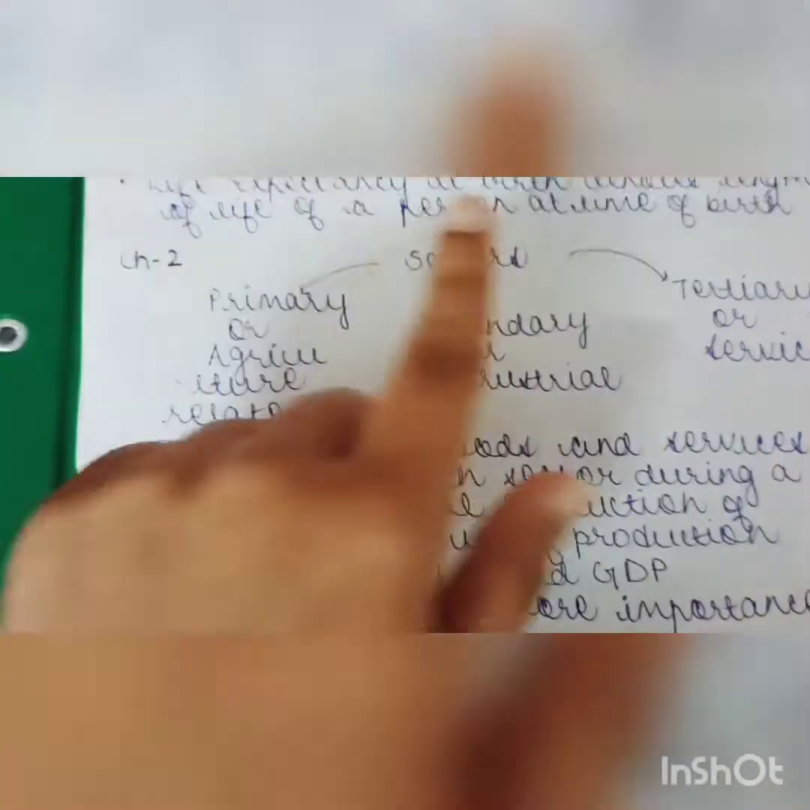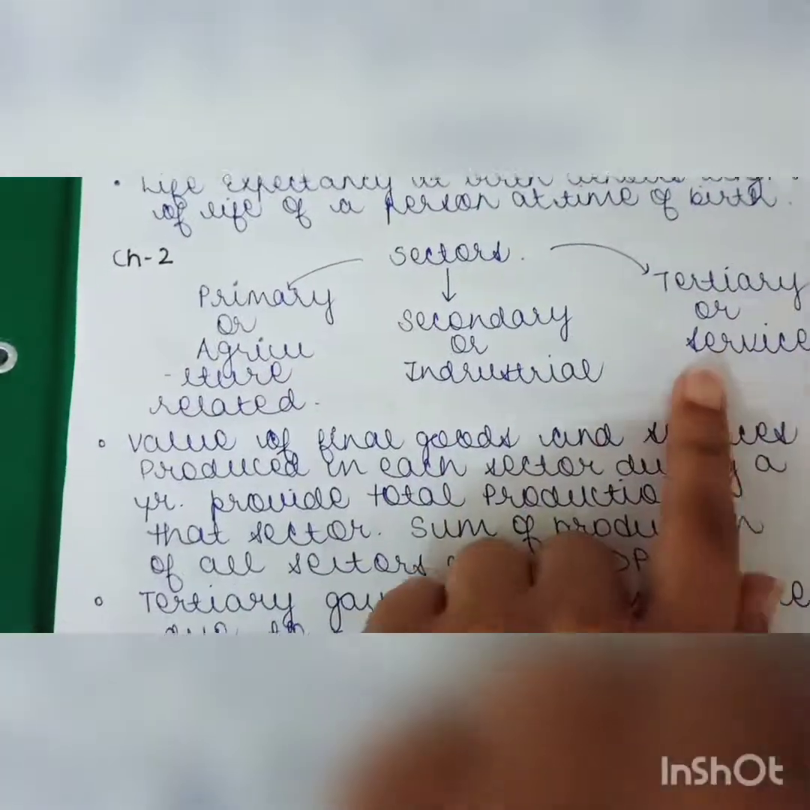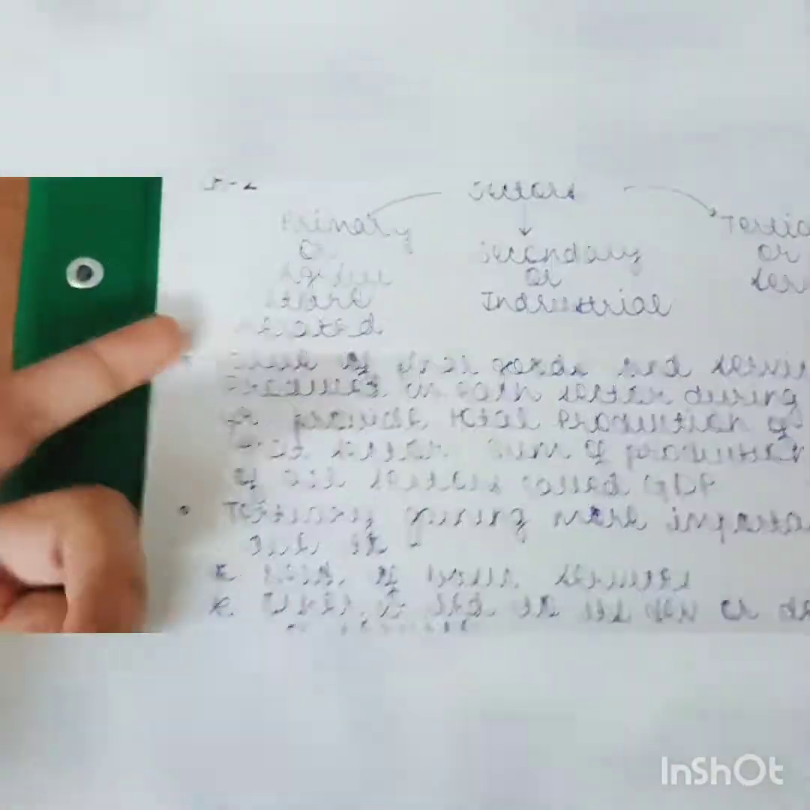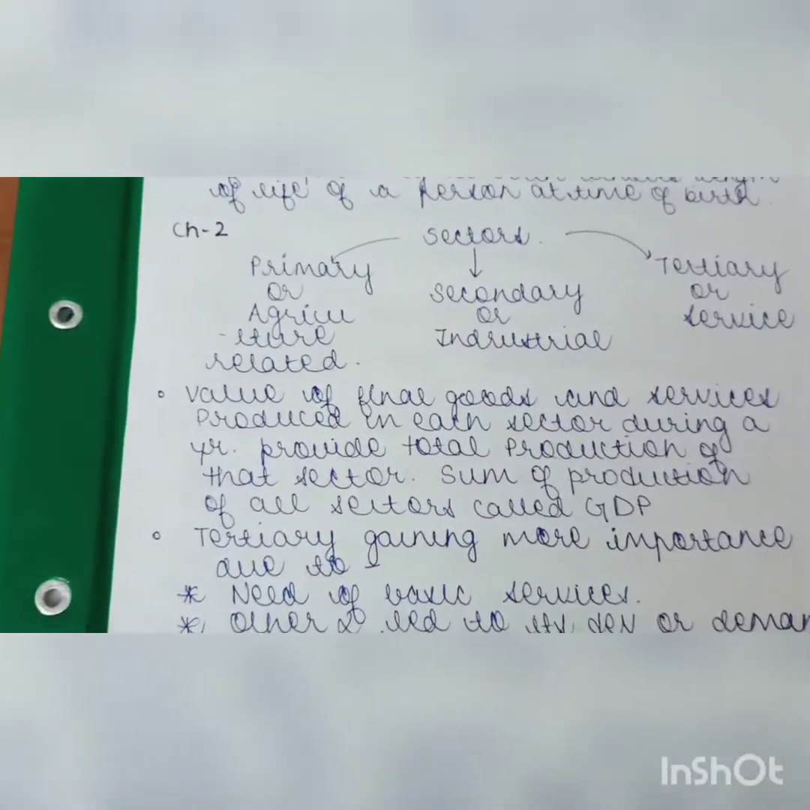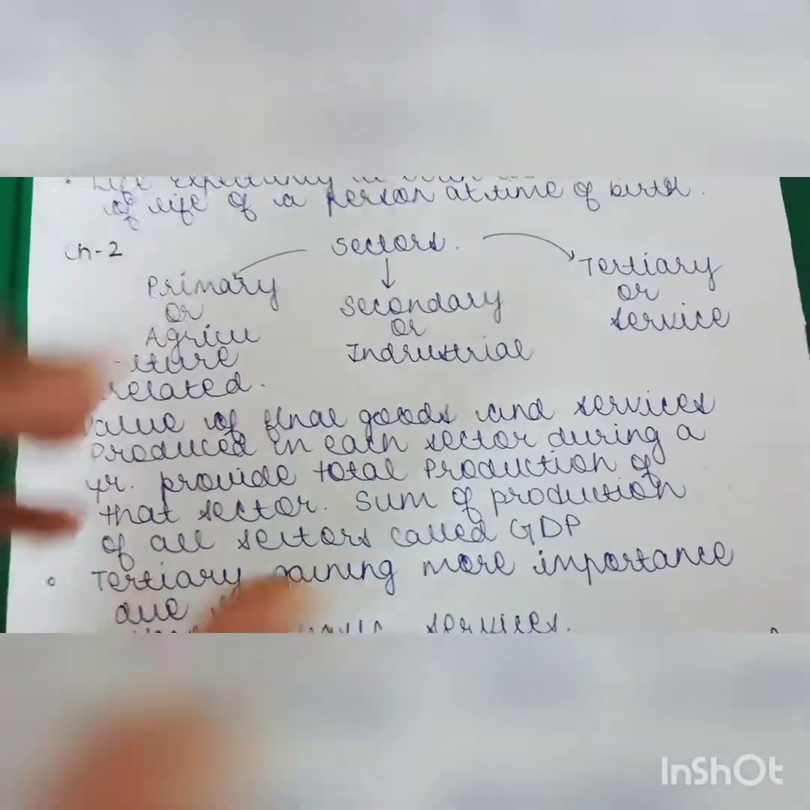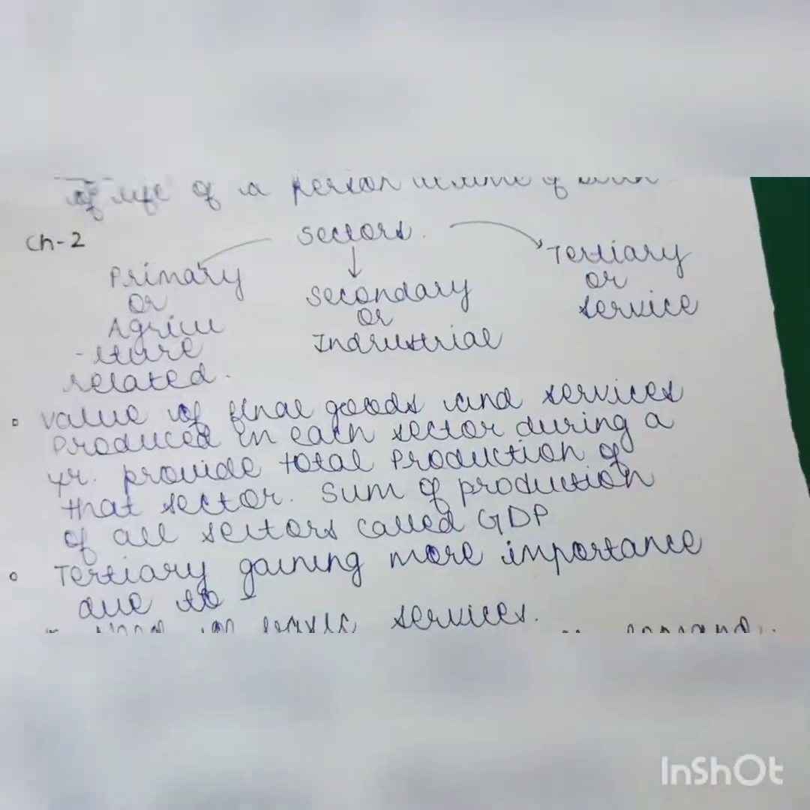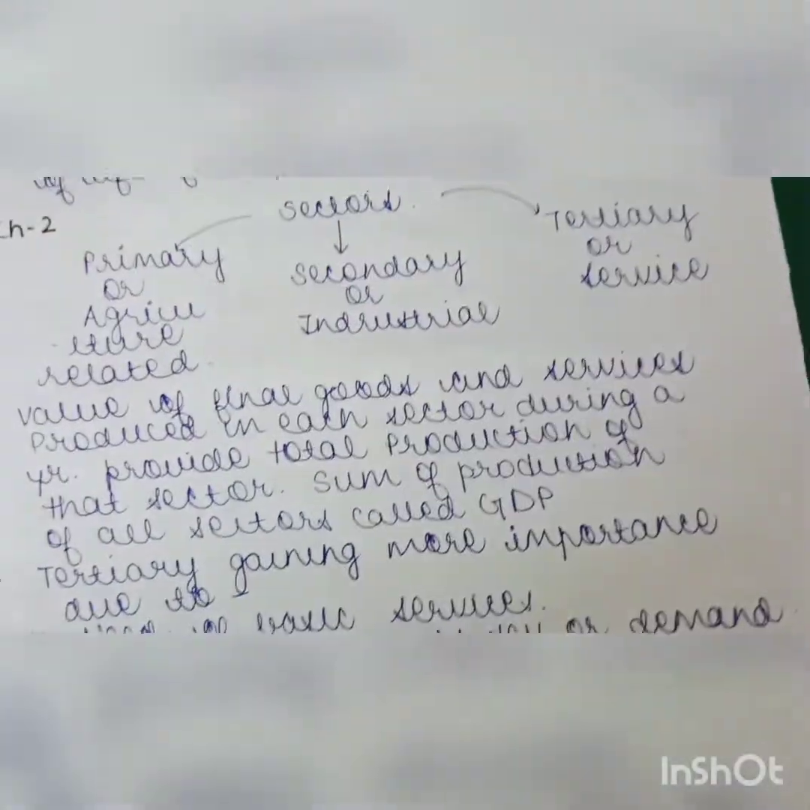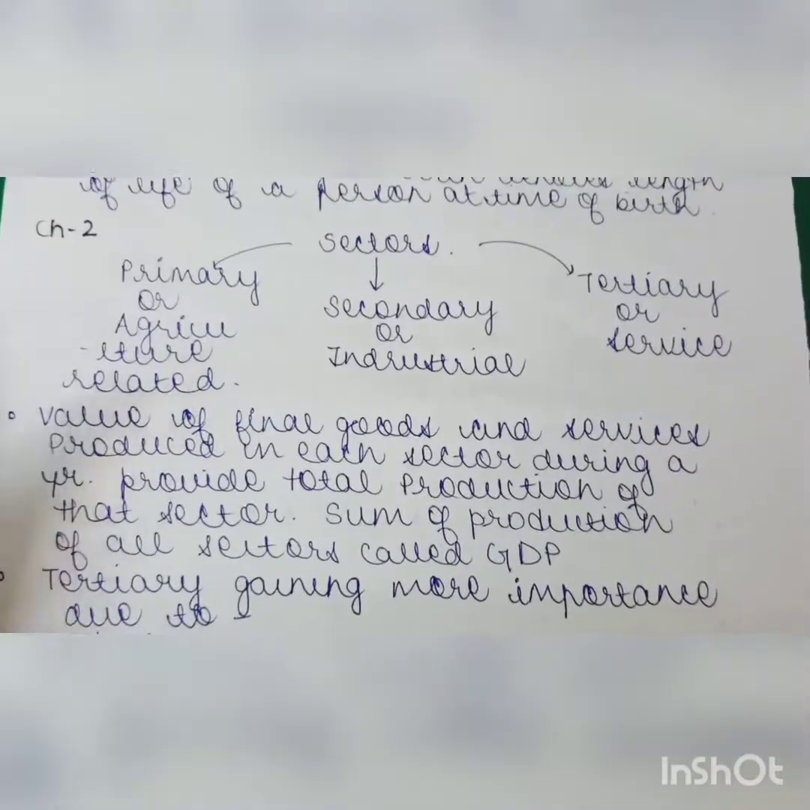So first of all, sectors are of three types: primary, secondary, and tertiary. This is a very basic of it. Then sectors, obviously the primary one contains agriculture and related fields. Then the secondary contains the industrial part mostly. Then tertiary, the service sector, like services like banking and other related sectors.